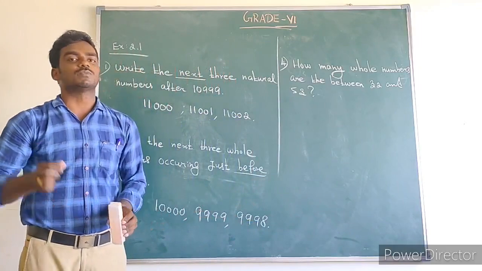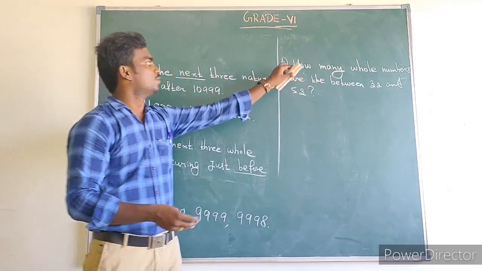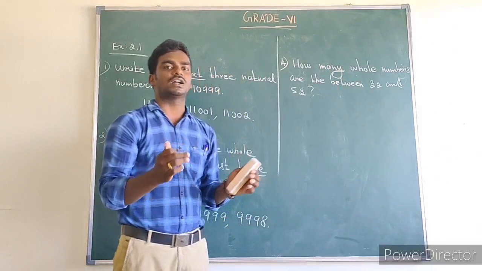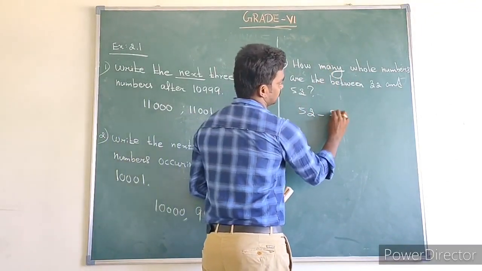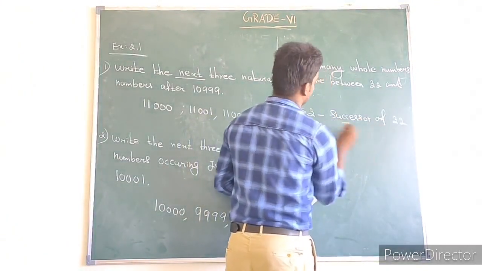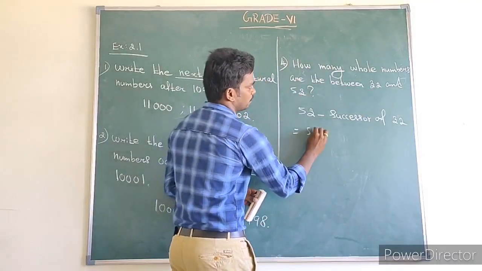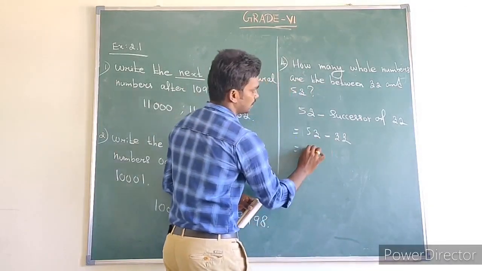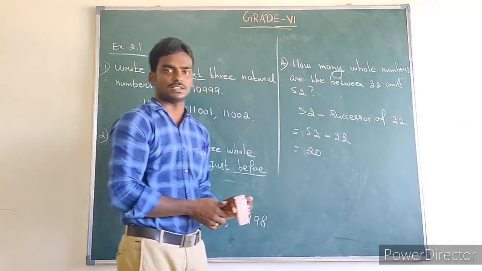Third question is which is the smallest whole number? That is right in your book itself. The smallest whole number is 0, that we know. Fourth one, how many whole numbers are there between 31 and 53? How to find? First we write 53 minus the successor of the first number, 32. What is the value of 53 minus 33? That is 20. Therefore, there are 20 whole numbers between 31 and 53.